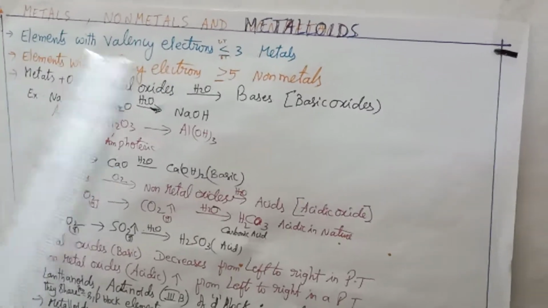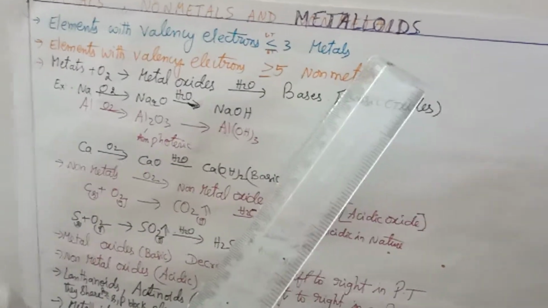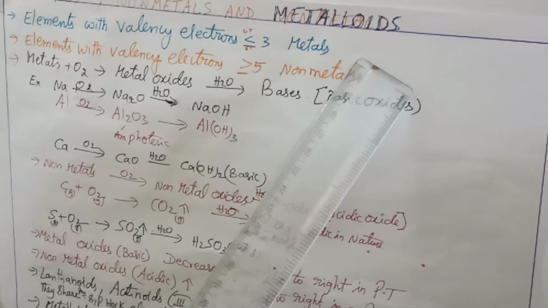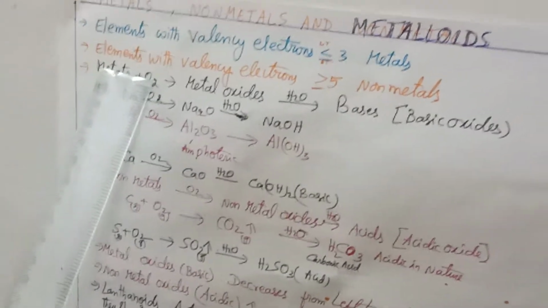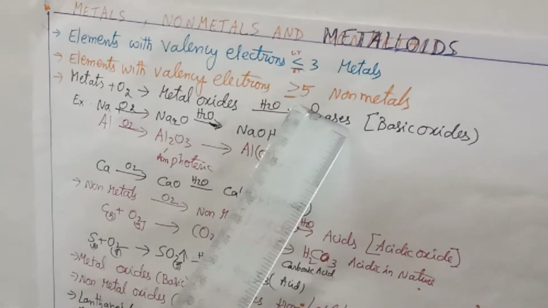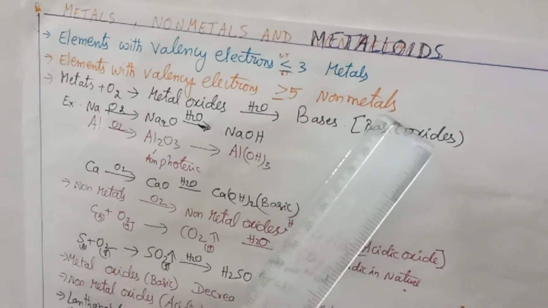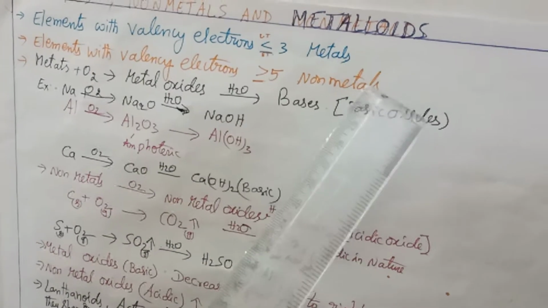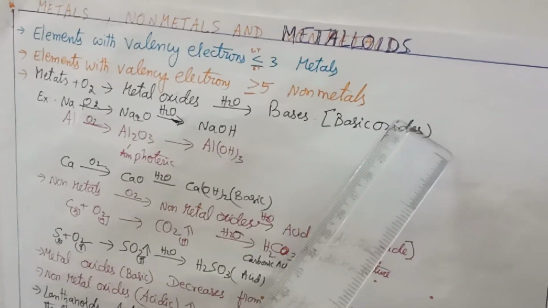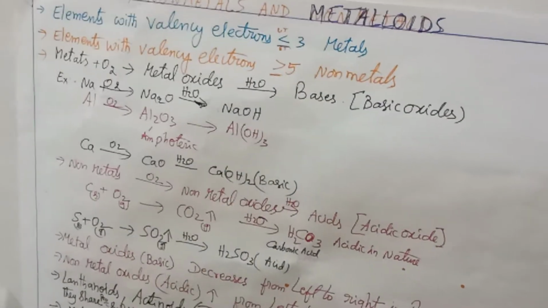Elements with valency electrons 3 or less than 3 come under the metals group. That is, first group, second group and third A group elements come under that category. Elements with valency electrons 5 or greater than 5 come under non-metals. Means fifth group, sixth group, seventh group and eighth group elements all come under non-metals.